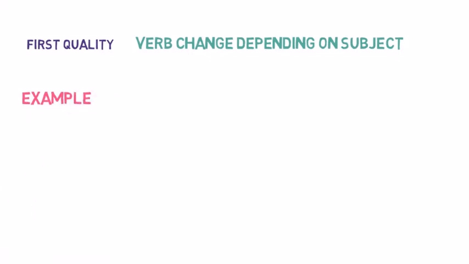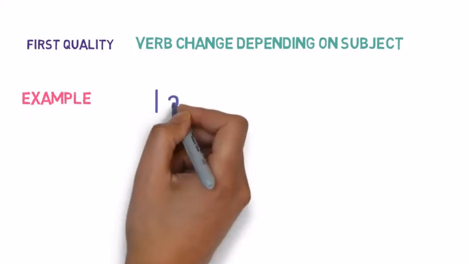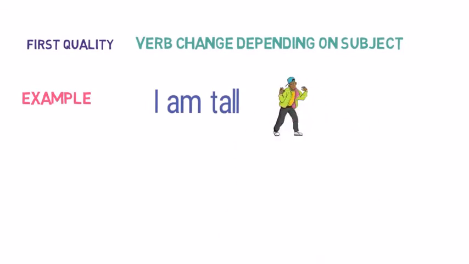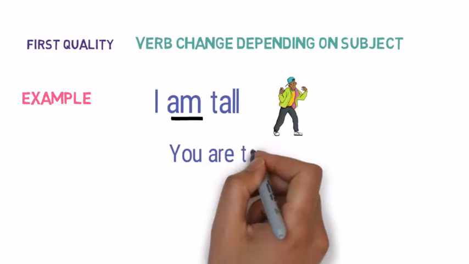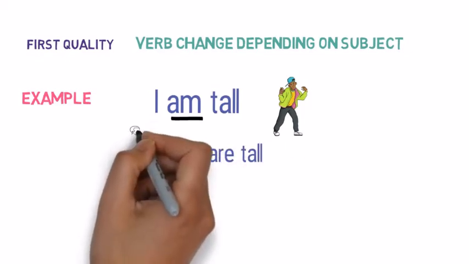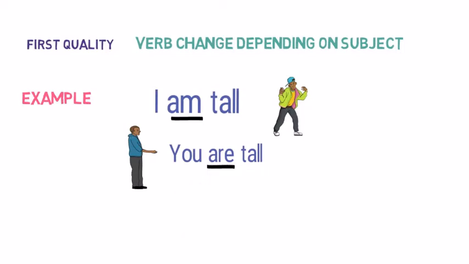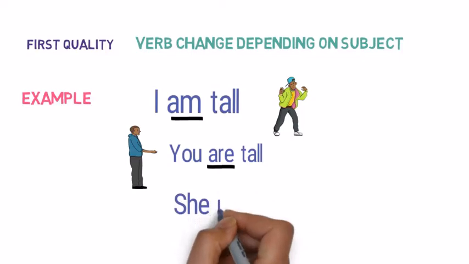Let me give you an example to make it clear. I am tall. Here the subject is I, which is the first person. Tall is an adjective and am is a verb. Now look at the second example where the subject is second person. You are tall. Here, while referring to the second person, we used are as a verb, but tall remains the same. Now look at the third example where the subject is third person. She is tall.